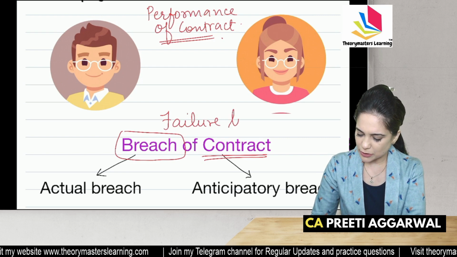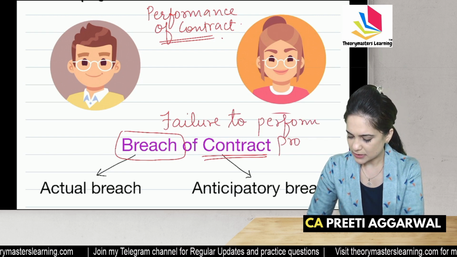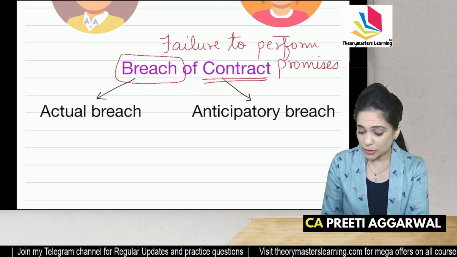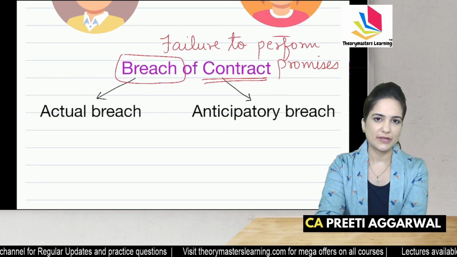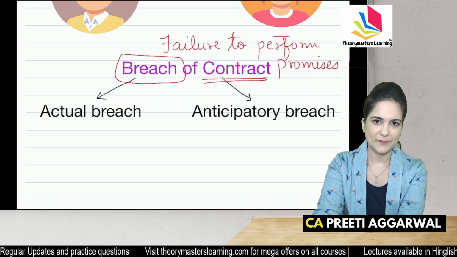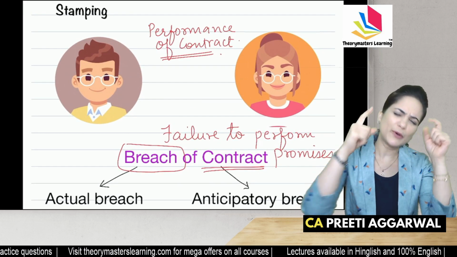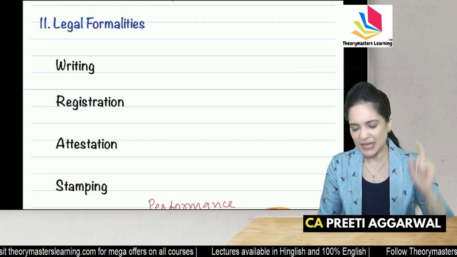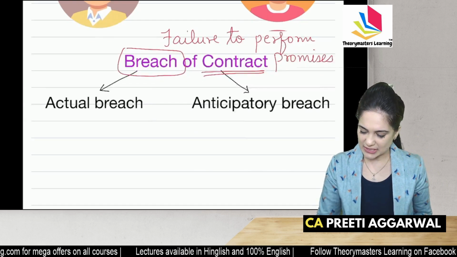So, failure to perform promises, that is known as breach of contract. Do you know an entire unit is dedicated to breach of contract? We are going to study that in the Contract Act. There is an entire unit dedicated to performance of contract. We are going to study that also. And then we are going to study each and every element in detail.